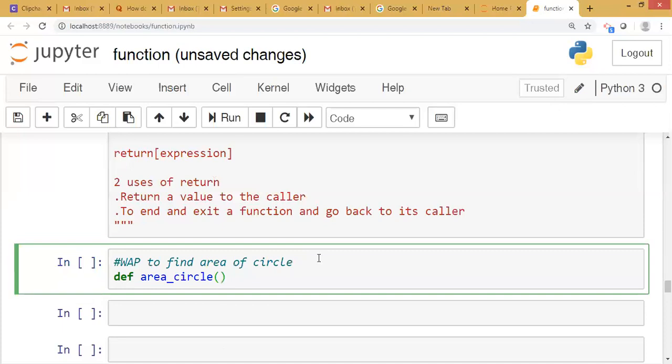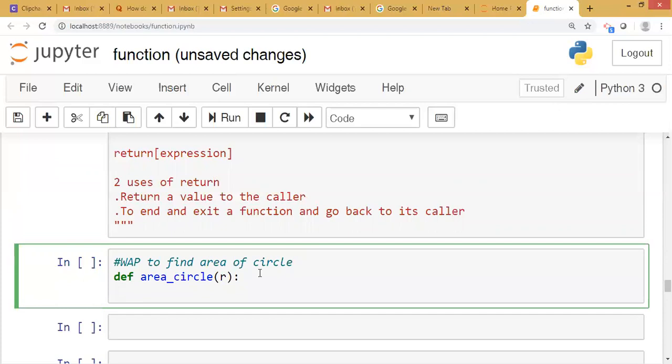Actually, the formula for the area of a circle is pi r square. The value of pi is fixed. So for r square we need only the radius of the circle. Okay. Now we will first give the value of pi equal to 3.14. Whenever we define any variable, we use small letters, but here we use capital letters because it is a constant value.